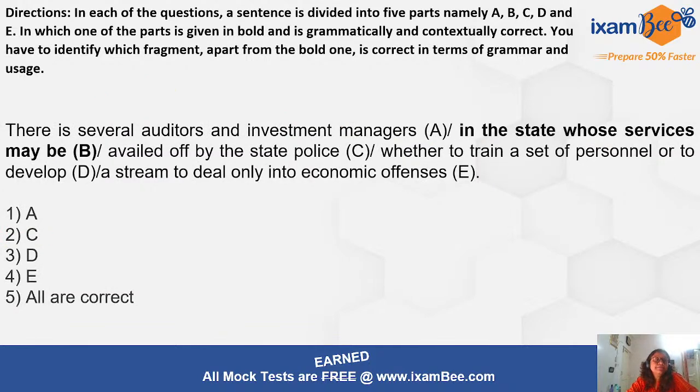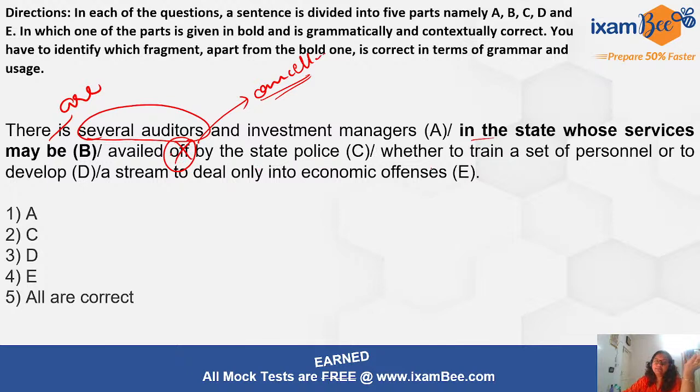Okay, moving ahead, there is several auditors and investment managers. Again, what is written here? Several auditors. So several means many, more than one, right? So there are several auditors and investment managers. This is fixed in the state whose services may be availed of. So of is always used. You remember this. This of is generally used for cancellation. Okay, so this is not the correct usage.